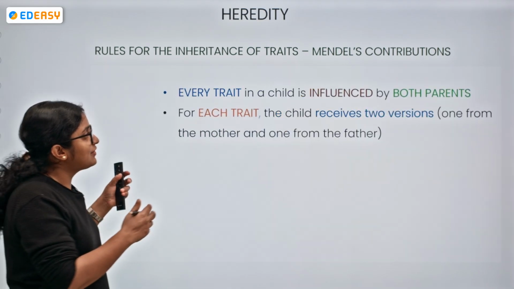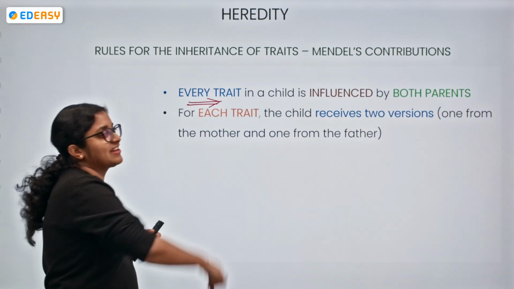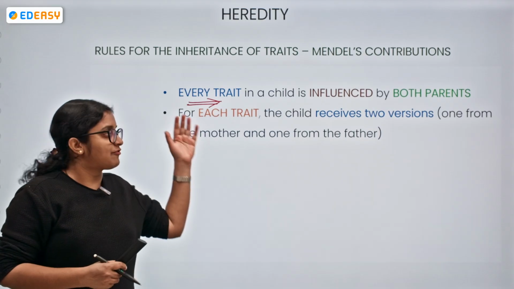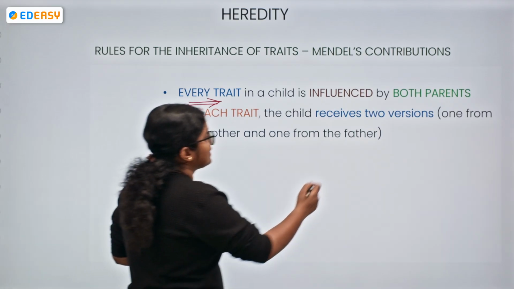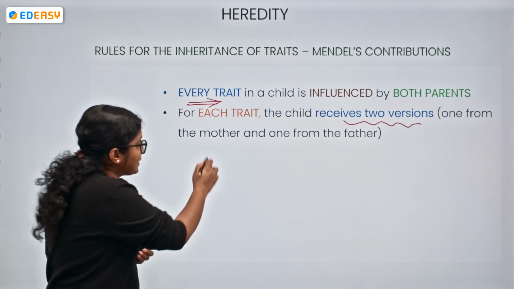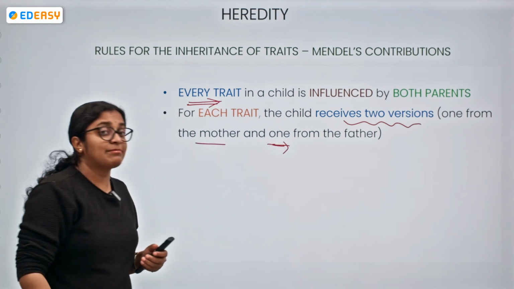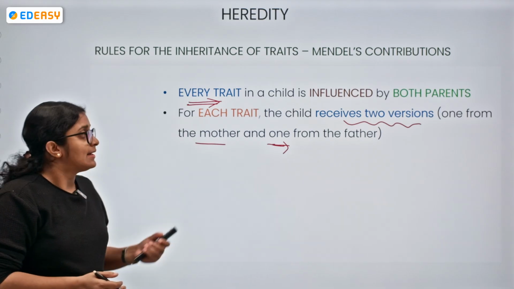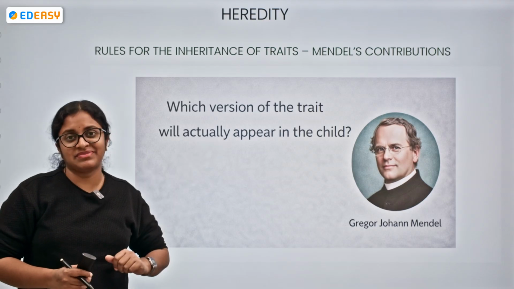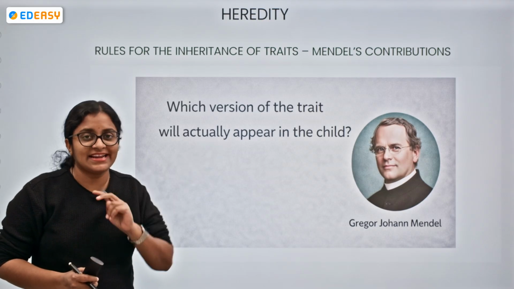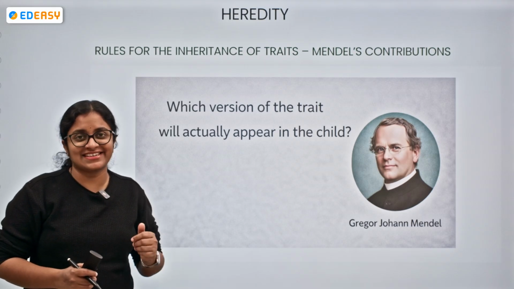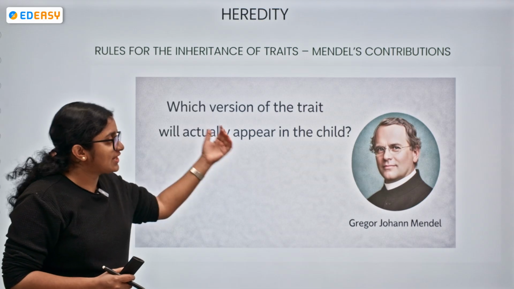Each and every trait which is expressed within the child is under the influence of whom? Of course, both parents. For each trait, there is a receiving of two versions, one from the mother and one from the father, one from the male parent and one from the female parent. Now, which version of the trait will actually appear in the child? Who should answer this question?